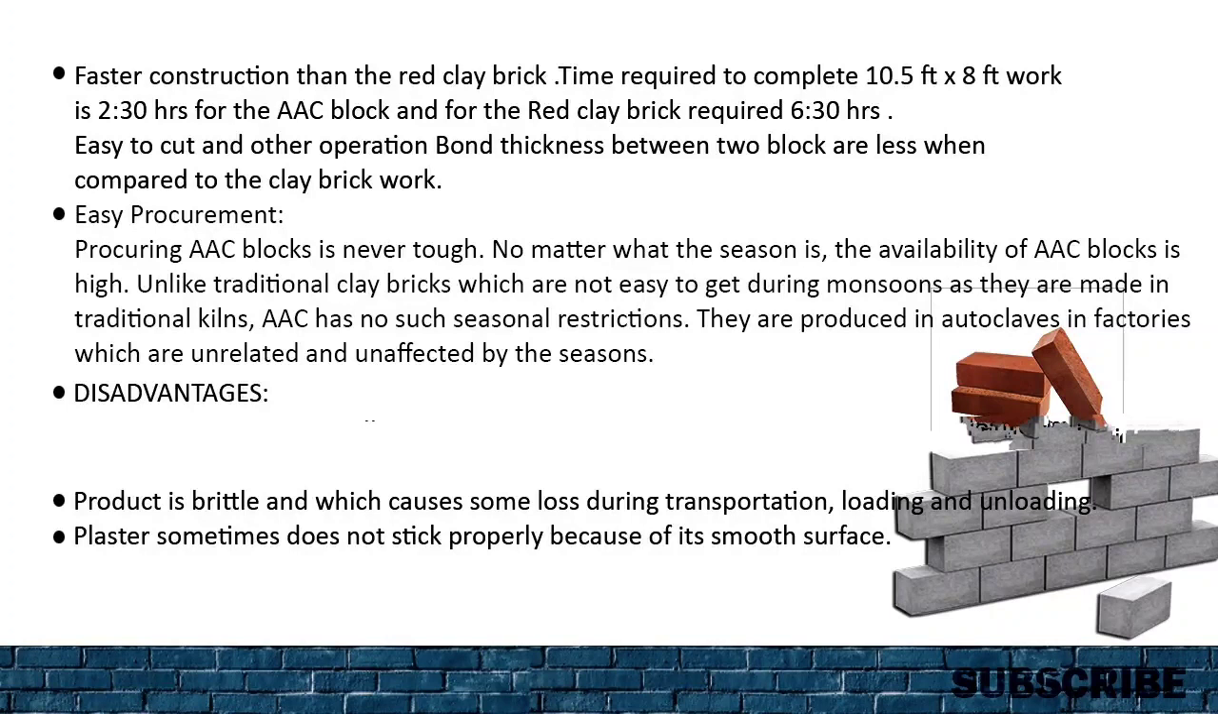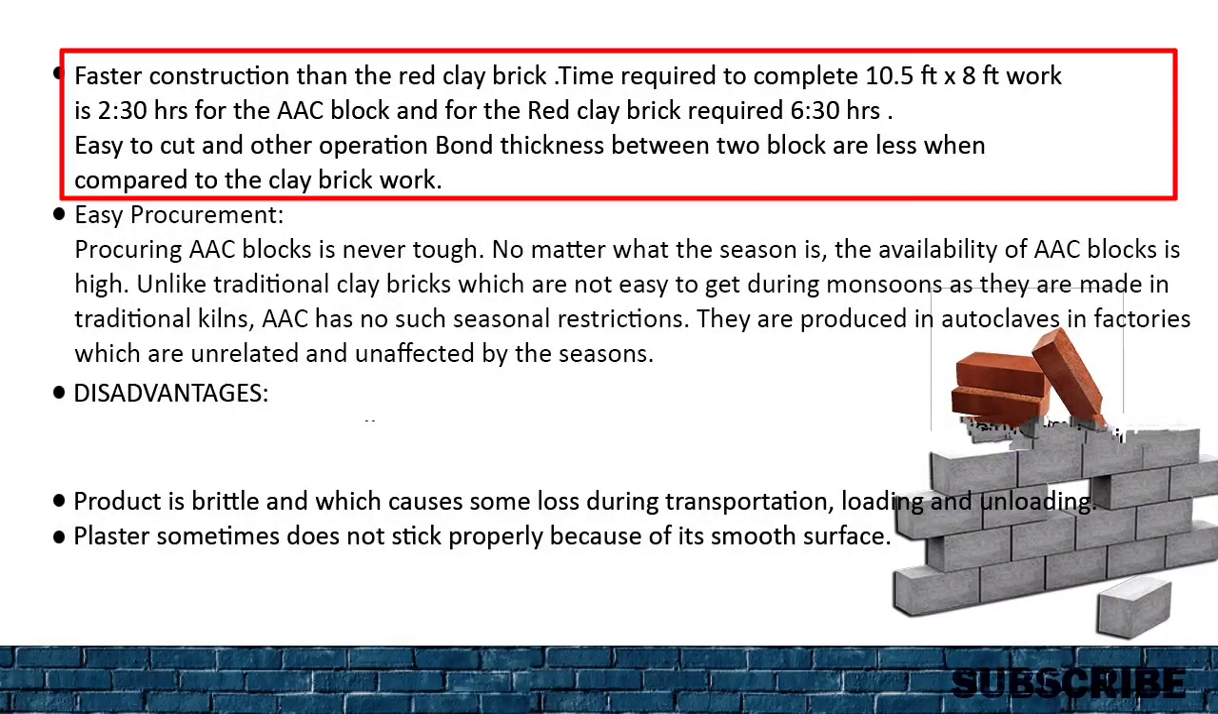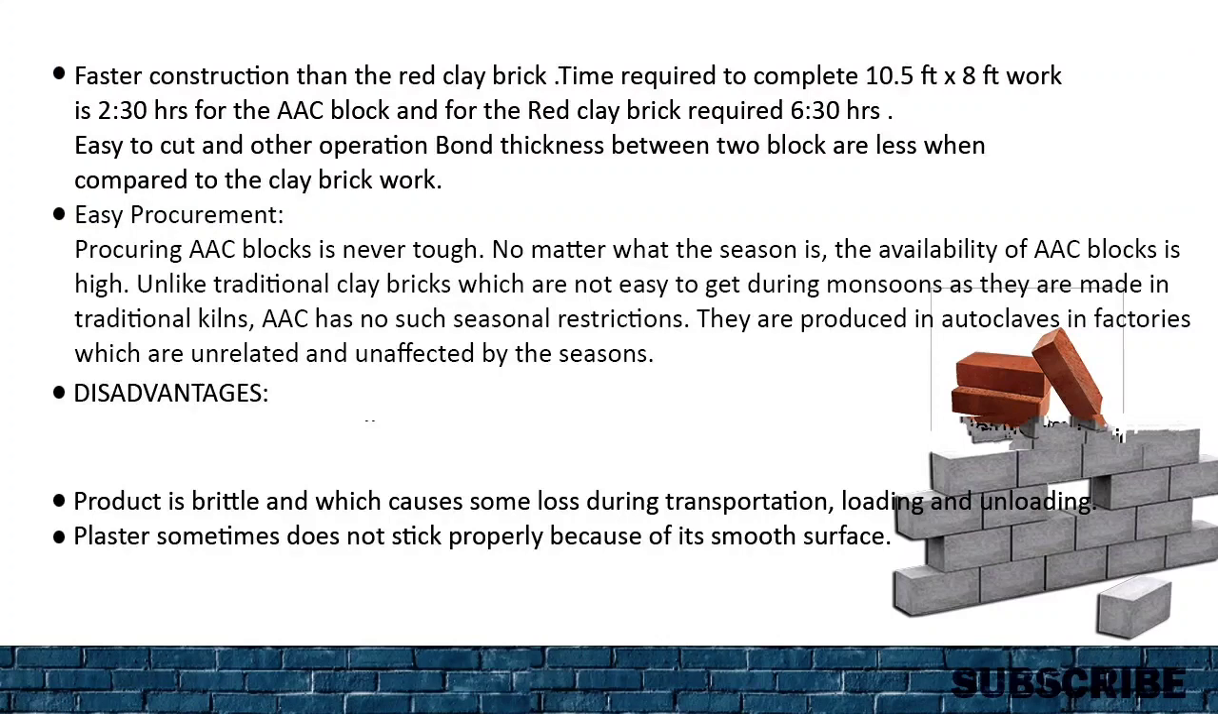And next we can talk about speed of construction. AAC block construction is faster than red clay bricks. The time required to complete a wall of size 10.5 by 8 feet is around 2.5 hours for AAC blocks, whereas for red clay bricks it takes 6.5 hours. The next point is that AAC blocks are easy to cut and for other operations compared to bricks.